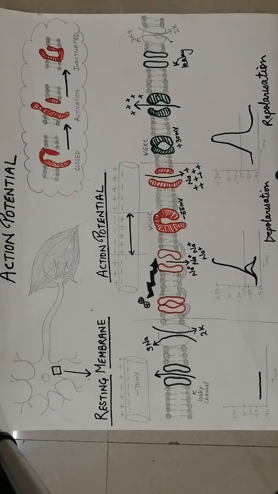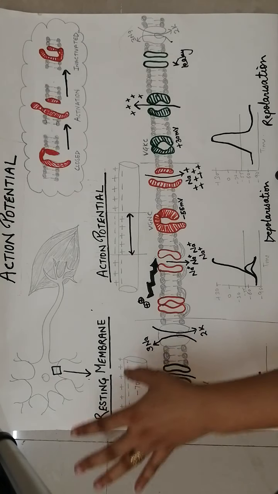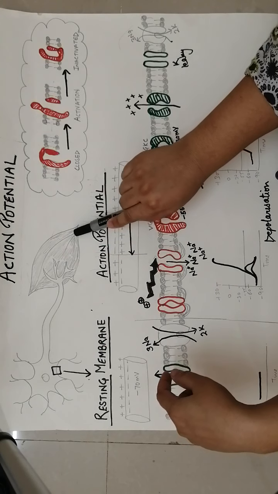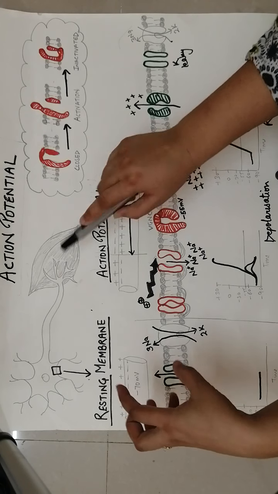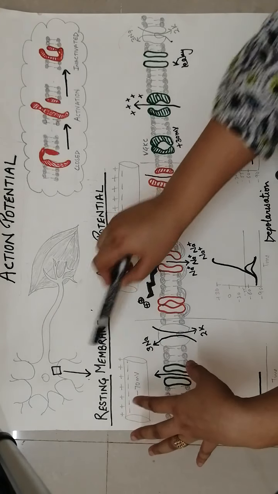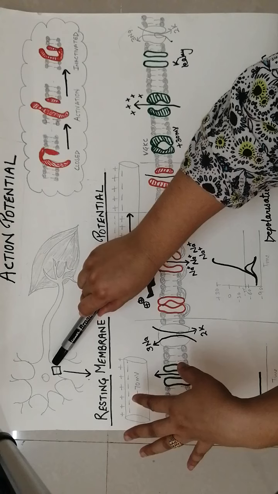Okay, so now we see what action potential is. In this image you can see a neuron and a muscle. To know how action potential generates, we should know what the cell is like in the resting phase.